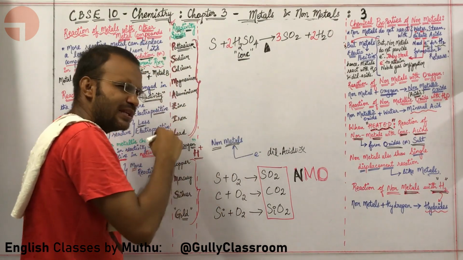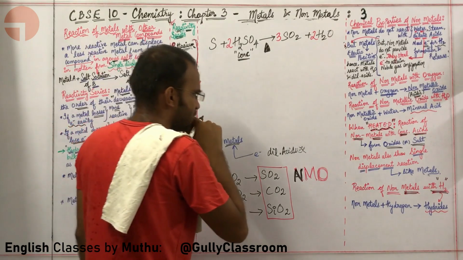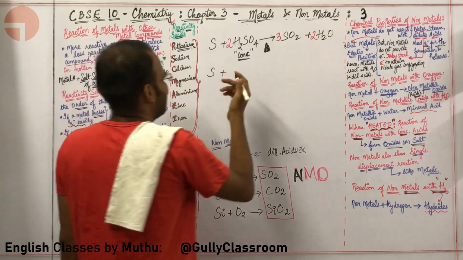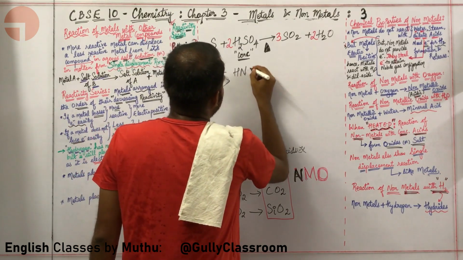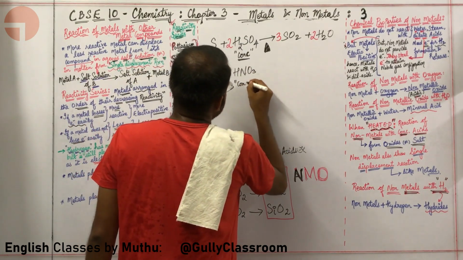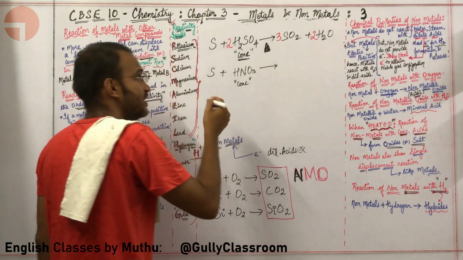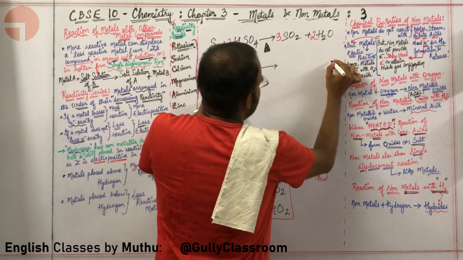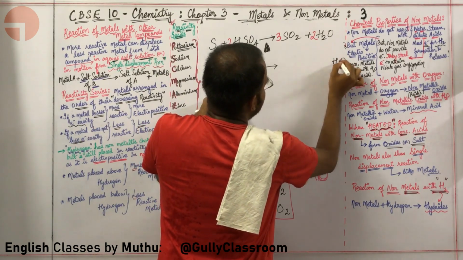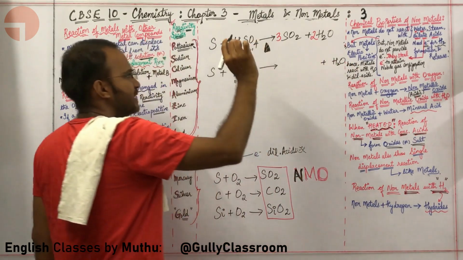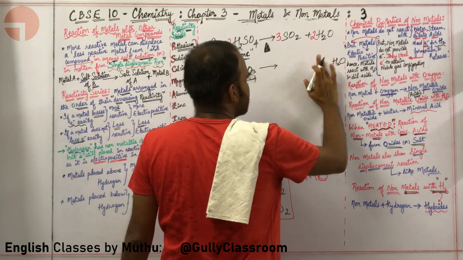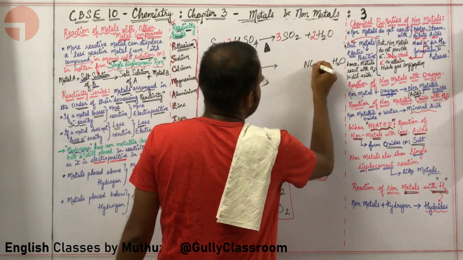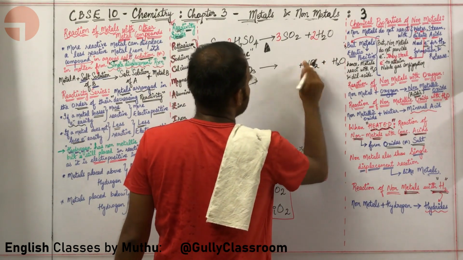Sir, give us another example for this particular model of equation. Let us take sulfur once more, sulfur being an easy non-metal and all. Okay, let us put it with nitric acid, in fact, concentrated nitric acid. What will you get? Obviously, here there is hydrogen, here there is oxygen. When hydrogen and oxygen are heated together, you will always get water. What next, sir? Sir, you are heating nitrogen and oxygen. Once more, you will get a nitric oxide out of it.